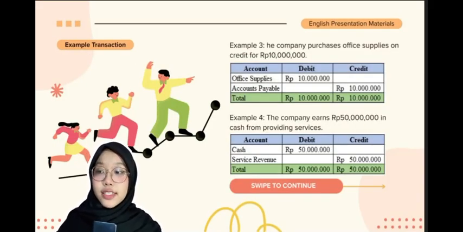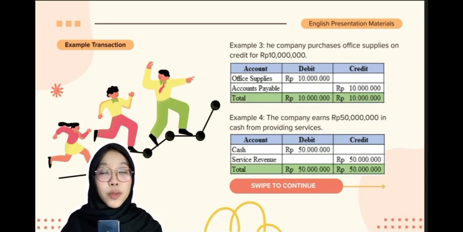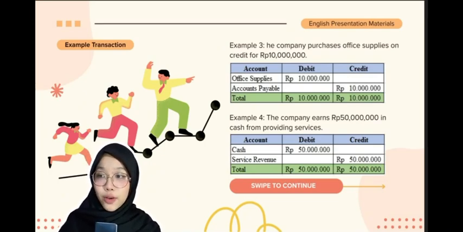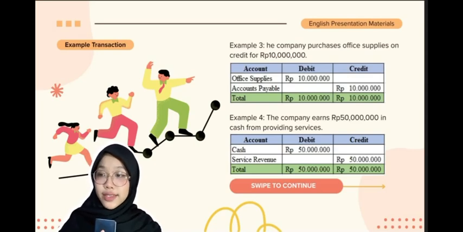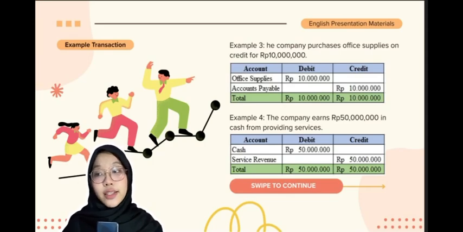Example 3. The company purchased office supplies on credit for 10 million rupiah from a supplier. Office supplies increased, so they are debited. Accounts payable also increased, so it is credited. Journal entry: debit office supplies 10 million rupiah. Credit accounts payable 10 million rupiah.